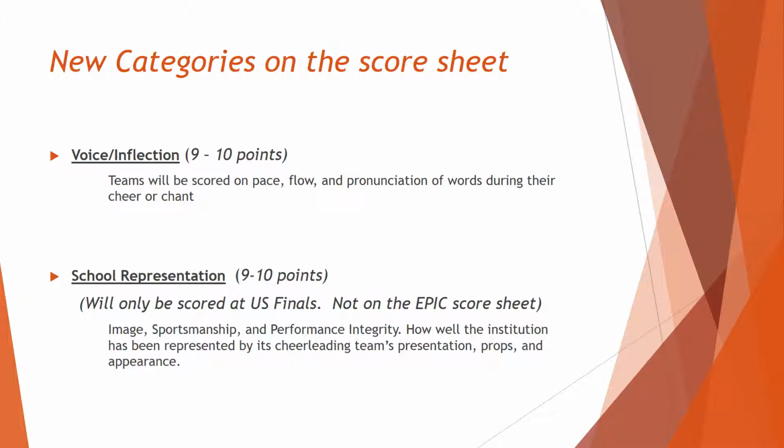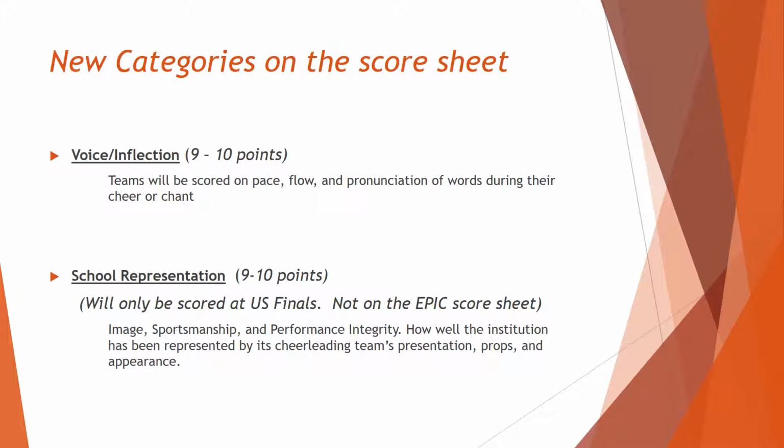If a team chooses to perform a call and response style of cheer, then the crowd is able to respond in the appropriate section, but not say all of the words of the entire cheer. In order to receive a 9 to 10, teams must have a cheer or chant within their routine. Teams that do not have a cheer or chant will receive a 0.